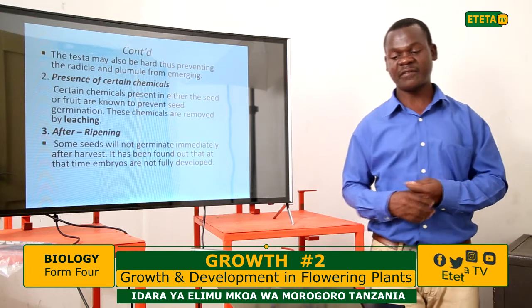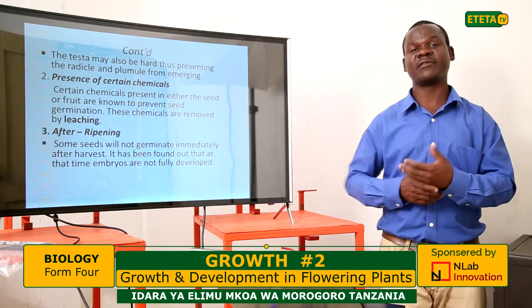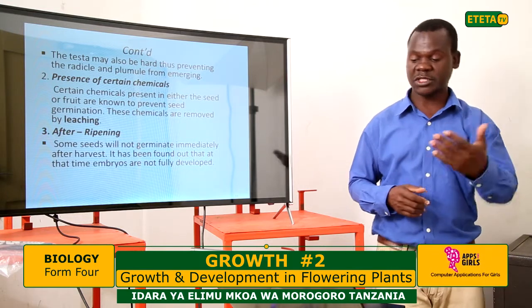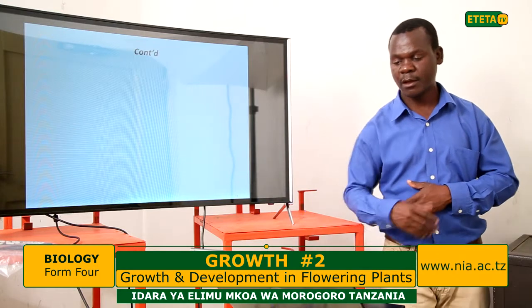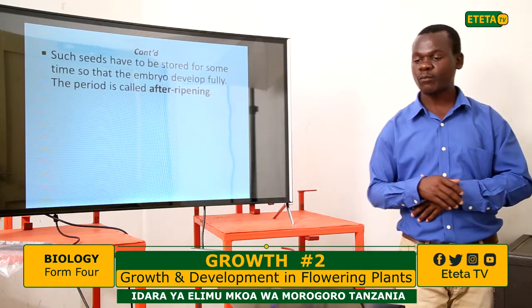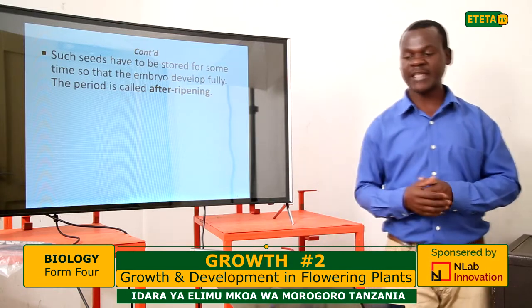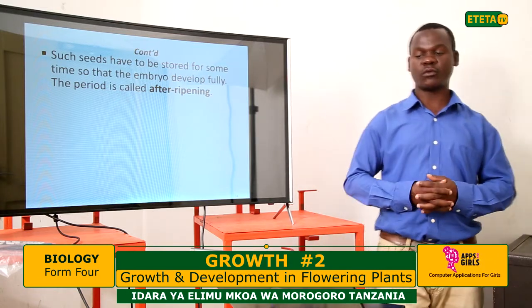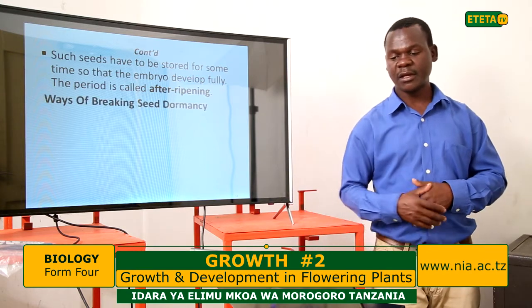Planting the seed soon after harvesting can have such a limiting factor. So it needs to be stored for some time to finish its maturity, and that is the time when the embryo will continue to develop fully. This time is known as after ripening.